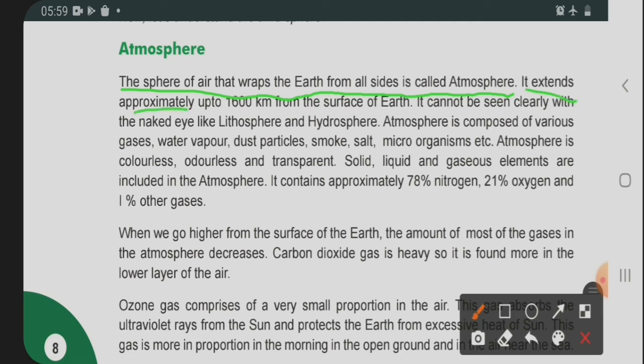It extends approximately up to 1600 kilometers from the surface of the earth. So up to this much area it is extended, or it is there. If we go 1600 kilometers, up to there we can find it. Now, it cannot be seen clearly with the naked eye like the lithosphere and hydrosphere. These two parts, lithosphere and hydrosphere, we can see with our naked eyes, but air we can't see.